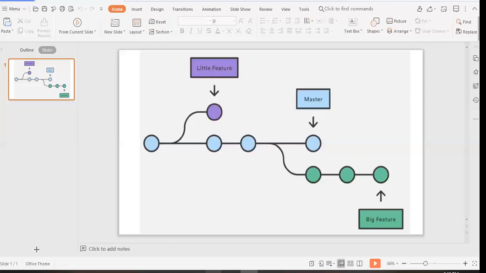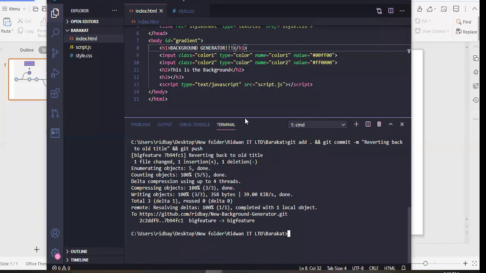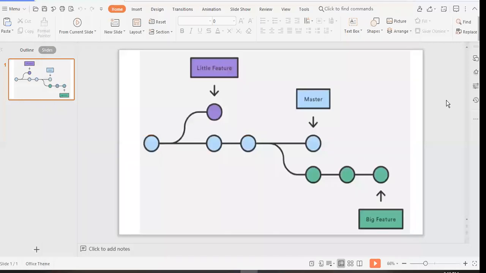So that is that about Git and GitHub. It does take a bit of time to get used to these commands and to this workflow. But it is a really nice workflow to make sure that everybody on the team works on the same files, the same project without causing any errors, and making sure that everybody collaborates well and is working efficiently. So I hope you found this useful and I hope you've learned one or two things.